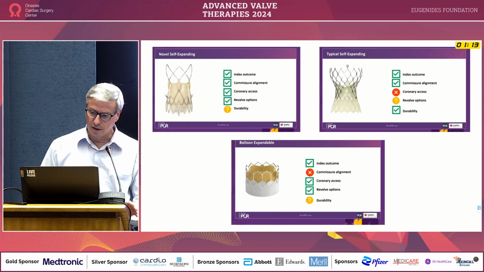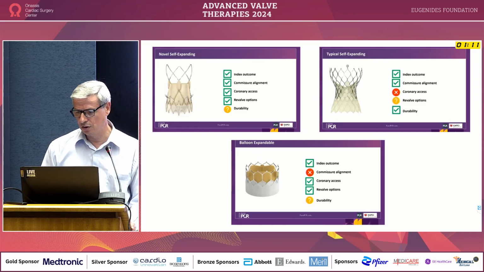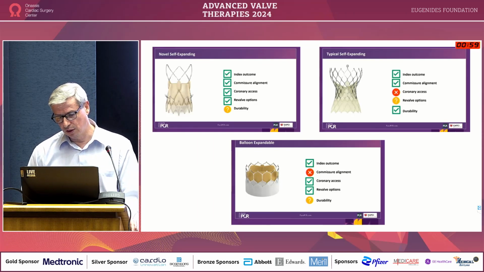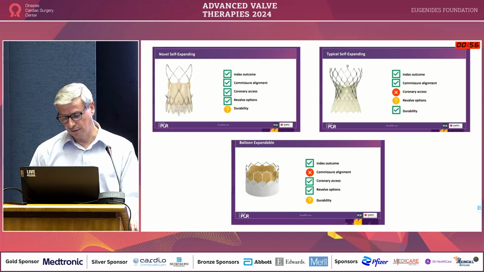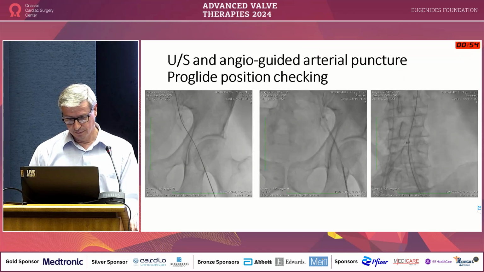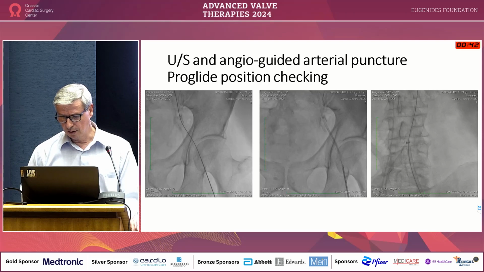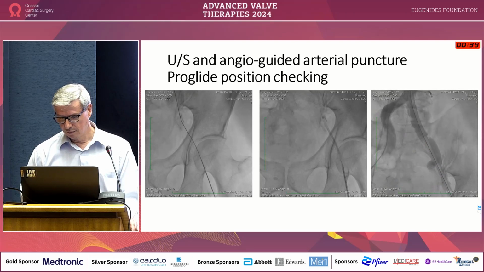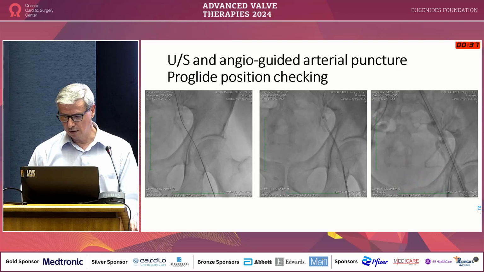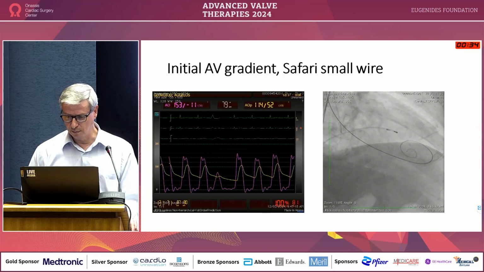So what are the advantages and disadvantages of each of the valves? We decided to put a Sapien 3 valve because of the great coronary access option in the future, with pretty good results on durability and revalve options. Here's the case. Under ultrasound guidance, we do the puncture, and we put in the pro-glides and the big sheath.